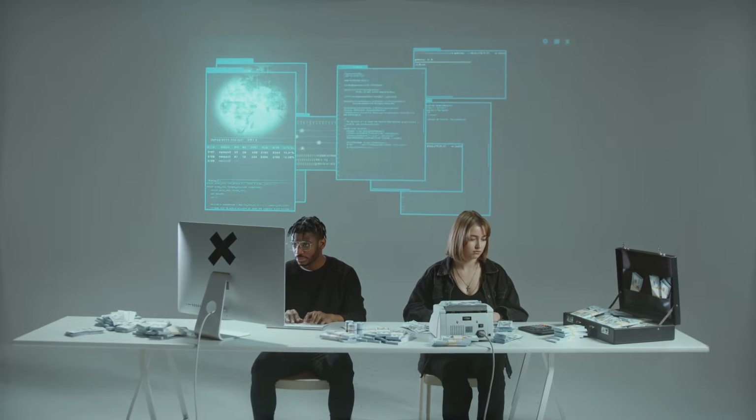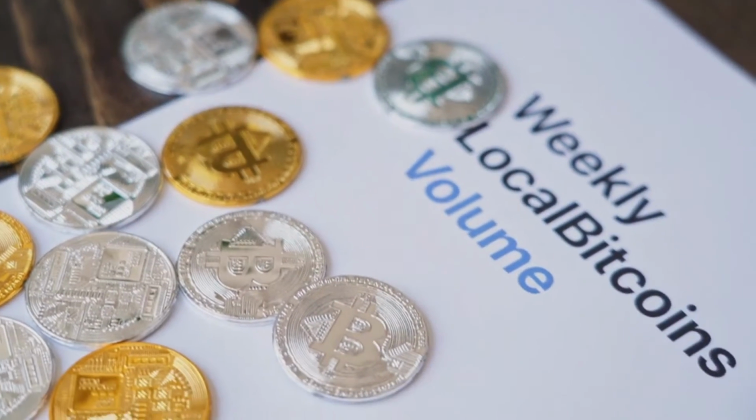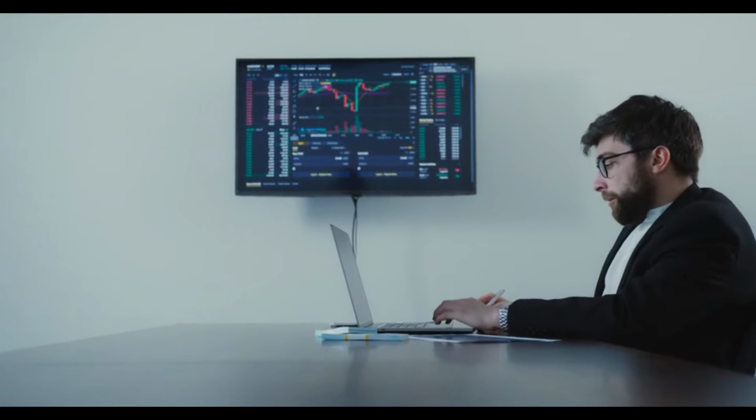You'll learn how to identify and take advantage of price discrepancies across different exchanges and platforms, maximizing your profits and minimizing your risks.